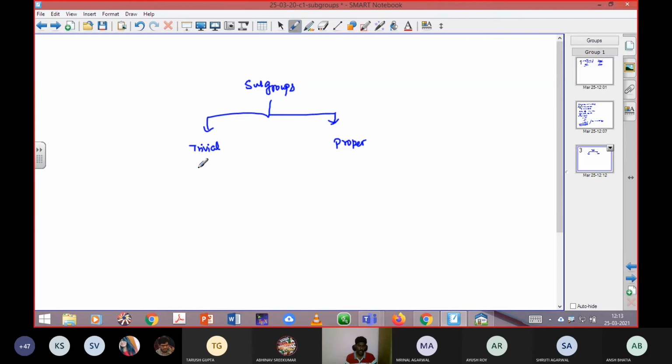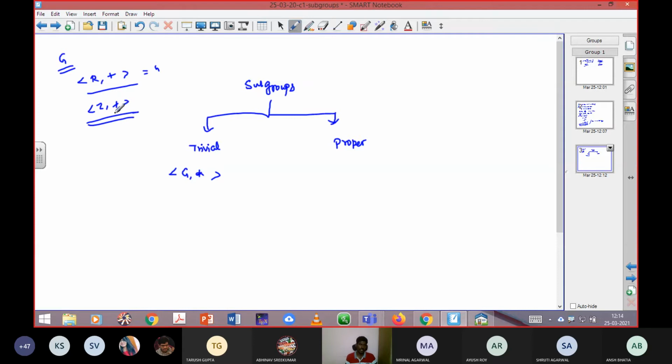See, trivial subgroup means, whatever you already have, one G, that is a group. If the same group is attained as the subgroup, like the whole, whatever members you have are attained back as the subgroup, that is a trivial subgroup. I'll give an example. For example, R comma plus. This is a group. You can consider it like G comma plus.